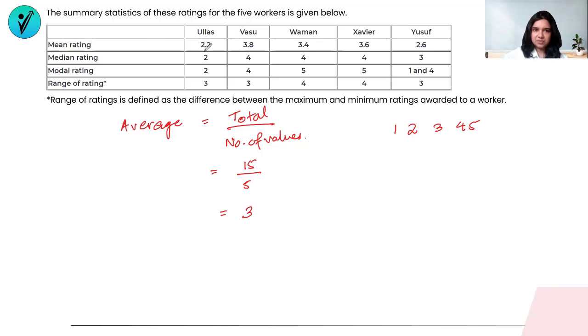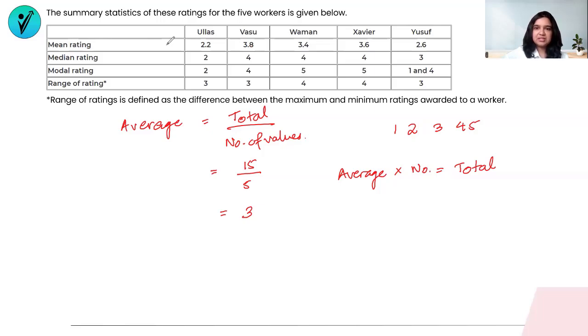So if the mean is given to us, can I find out the total of the scores that Ulhas has received? Now, again, there are 5 restaurants over here, if you remember. So 5 of them have scored Ulhas some number from 1 to 5, and the mean is coming to 2.2. So if I have to, in place of average, find the total instead, I can just rephrase this formula as total is equal to the average into the number of values, right? And average over here is the second name for mean rating.